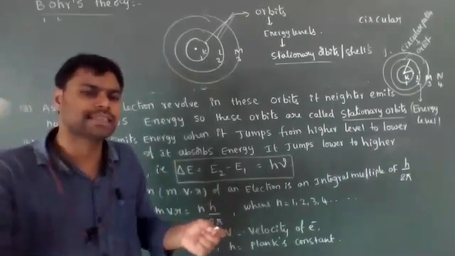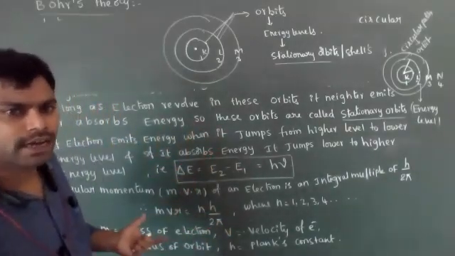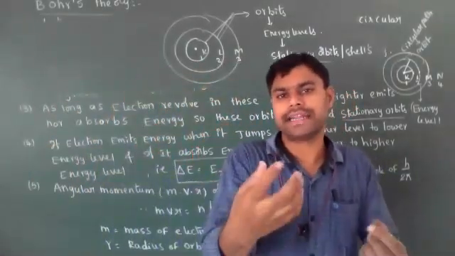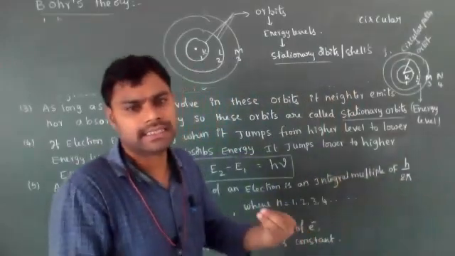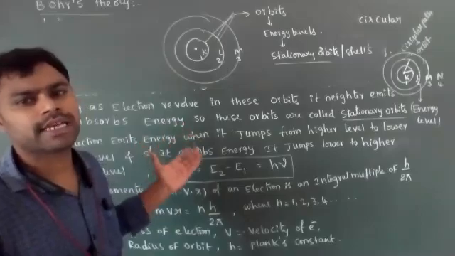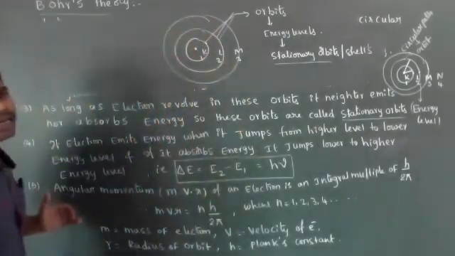For example, I used some energy, means I heated those atoms. Then what happens? If I supplied some external energy, that atom absorbs energy, then immediately the atom's electrons absorb energy, then they jump from lower energy level to higher energy level.